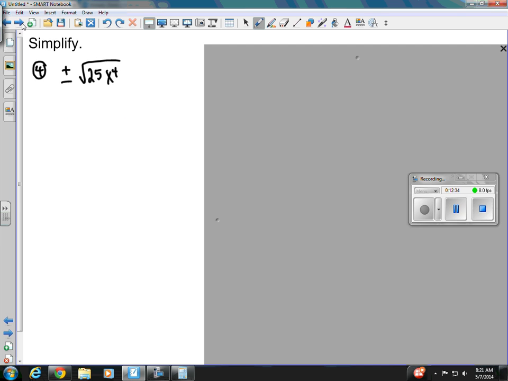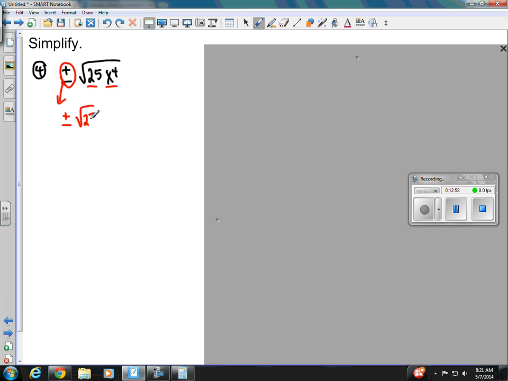All right. So let's see some that we actually simplify out. Once again, that sign in front, plus or minus, I'm just going to drop it down. Now this is where our notes come into play. It says step 1, we're going to give everybody their individual radical. So 25 and x to the 4th, they're going to be independent, and they're going to get their own radical.